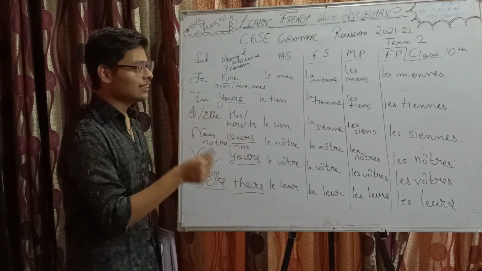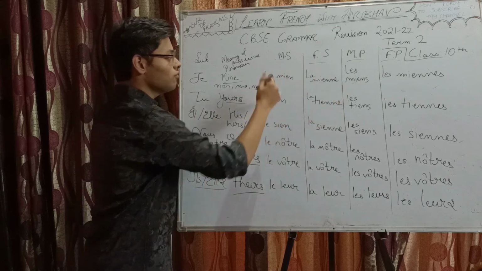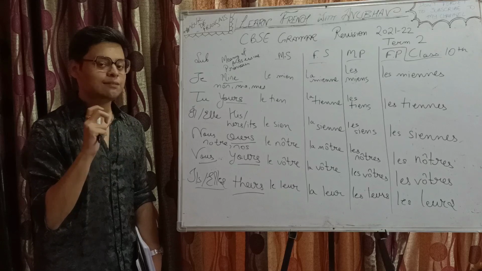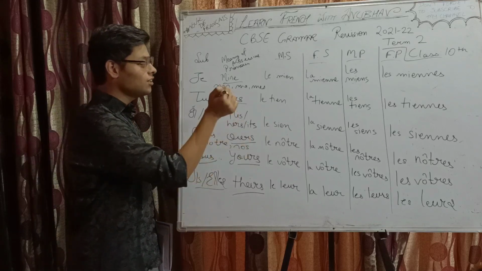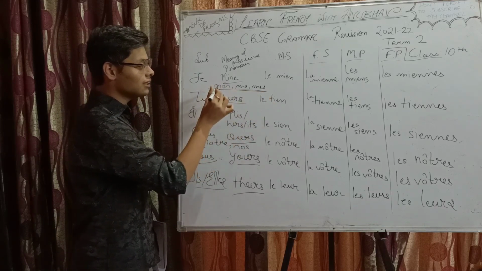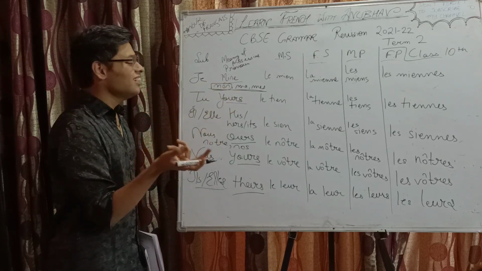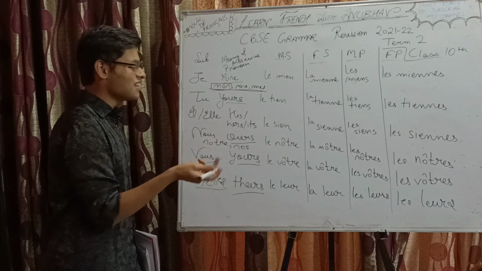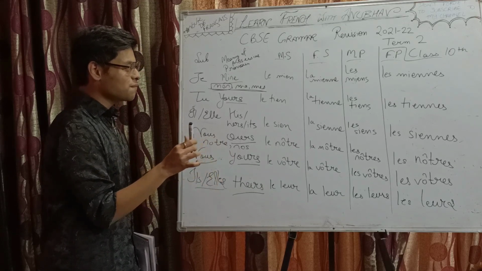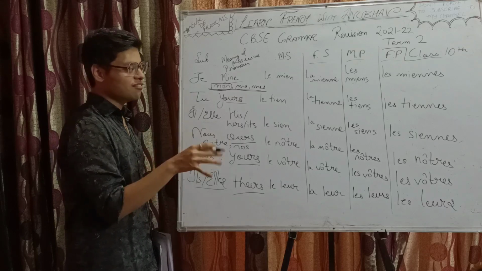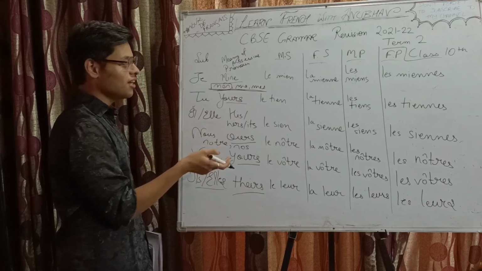Now a question arises: how to decide which one of these 4? Okay. So if the noun which you are replacing is masculine singular and the adjective possessive is either of these, then of course it will be le mien only. Right. So if it's a singular adjective possessive, it becomes very clear whether it's feminine or masculine, right?